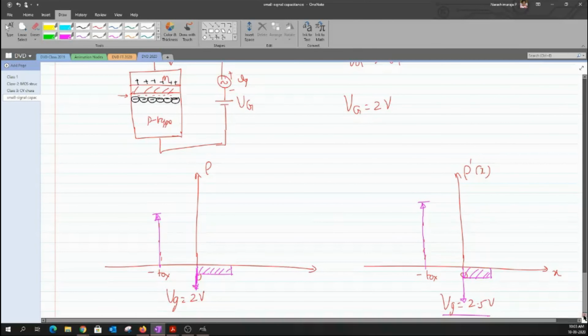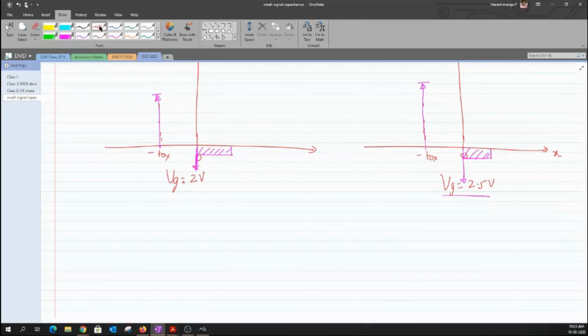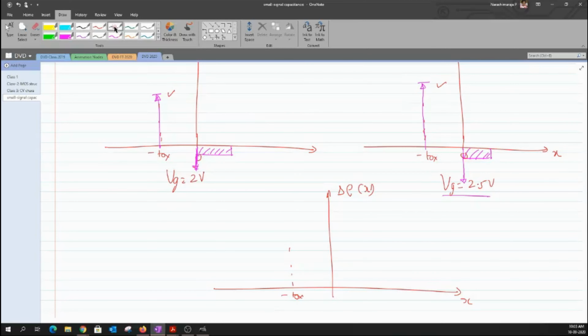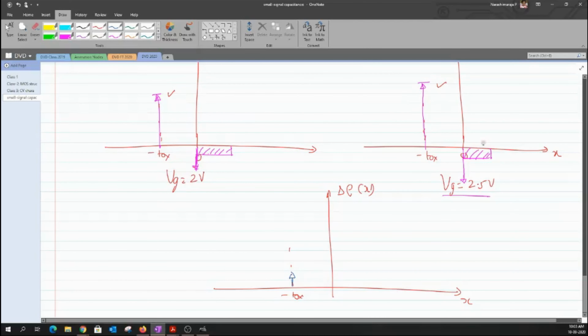Okay, so now when we take the difference, how would the graph look like? Which is my delta of rho of x that I want to map. Okay, now how does this look? So I would take this one first minus this one, right? So when I do so, I would end up having some sort of positive spike. Okay, how about this side? Does this depleted ions get reflected here? No, sir, because the width of this depletion layer and the width of this depletion layer are the same. When I subtract, the depletion layer will move out. Okay, so what appears as a difference is the difference in the free electrons. Okay, this height difference is what has to be reflected on this.